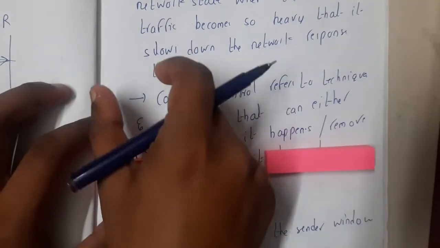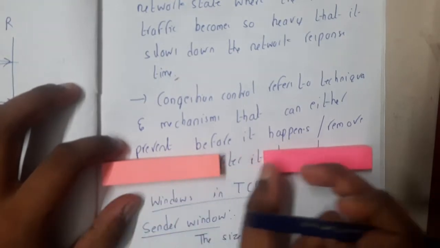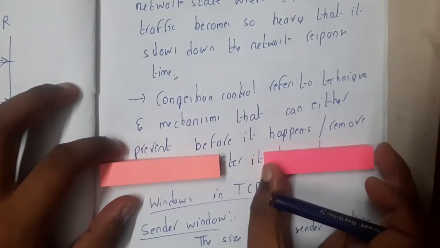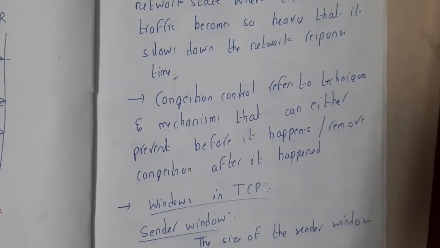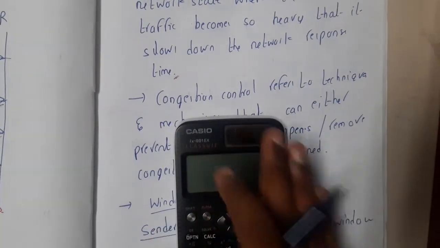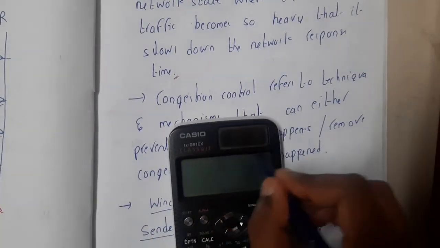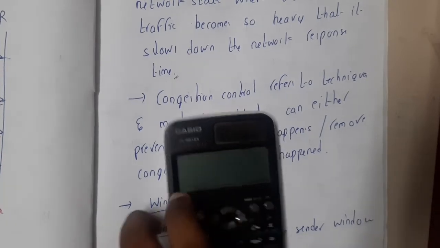When data comes from the upper layers, it is stored in this window, and when the data is transferred in the network and received, it is stored in the receiver's window. Both the sender and receiver have windows. Similarly, the network will also have a window size. Your question will be: if the sender wants to send data, which window size should it use?